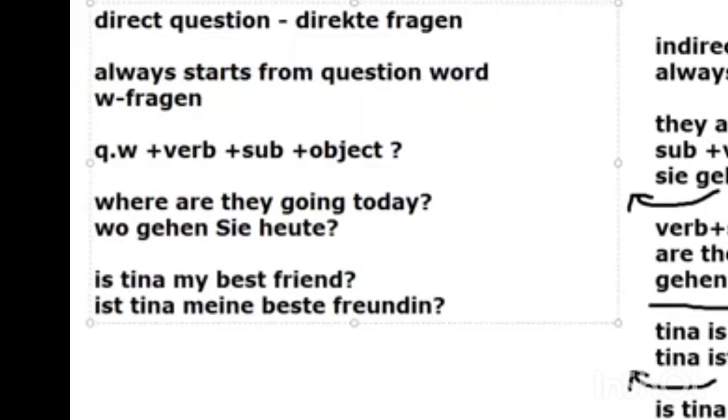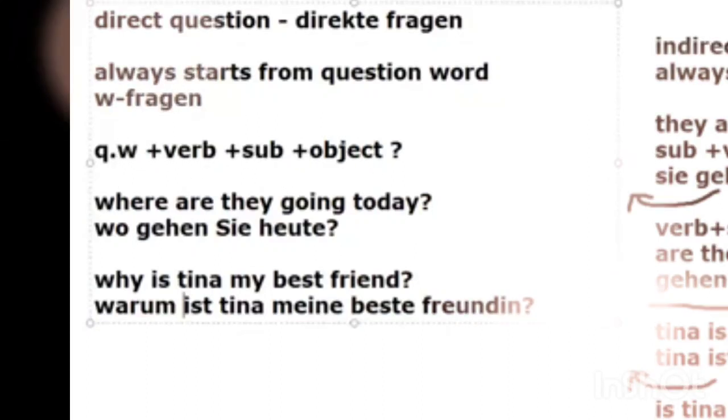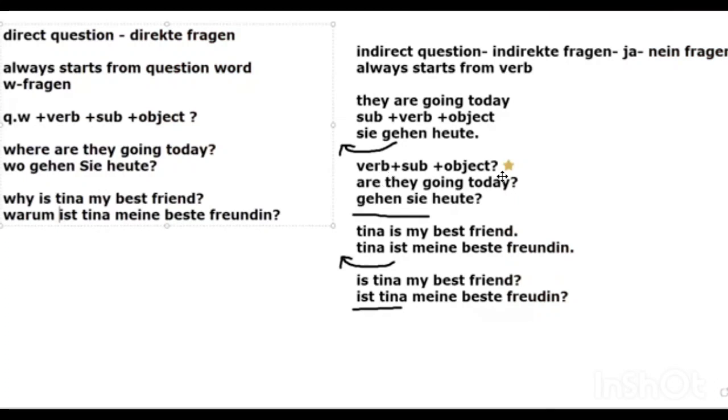Next question. Is Tina my best friend? Ist Tina meine beste Freundin? So we'll get an answer: yeah, sie ist deine beste Freundin. Or you can go with: why is Tina my best friend? In German, again you will add warum. Warum ist Tina meine beste Freundin? So always remember this structure. You never make mistakes if you follow this: question word, verb, subject, object. The simple trick we are using here.